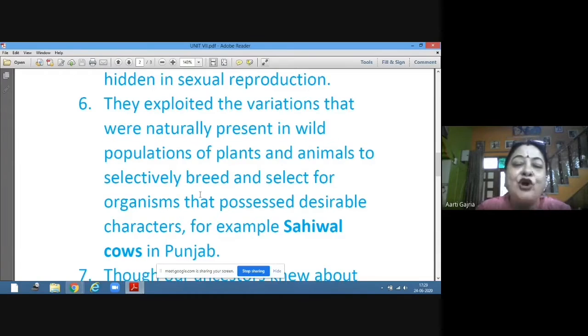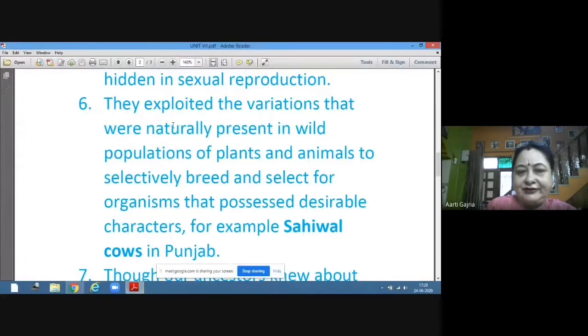Like we saw that if we want the characteristics of disease resistance and good yield, we have to crossbreed a plant having good yield with a plant having disease resistance. With this breeding, the hybridization, we can get a plant which has both characteristics. These things were practiced by our ancestors, but they didn't know the science behind it.